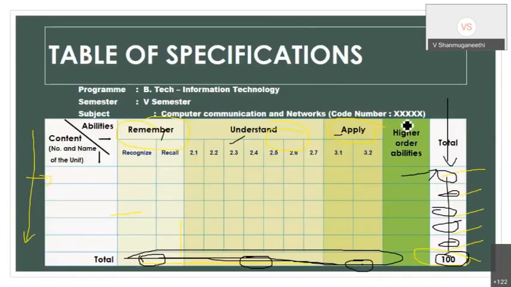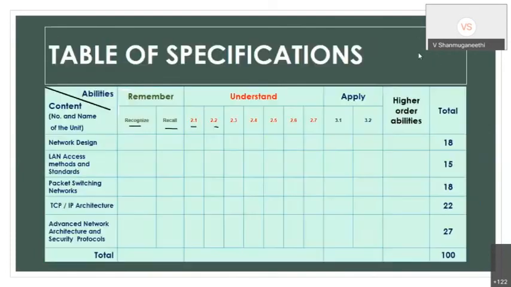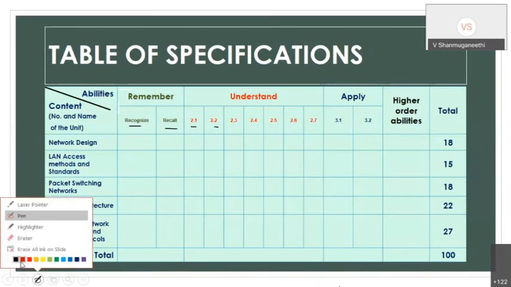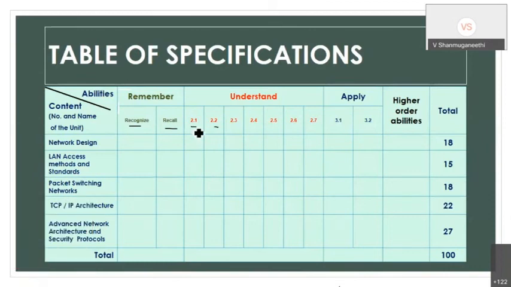That is what I placed here, 3.1, 3.2. So 2.1 to 2.7 are the internal levels of understand.